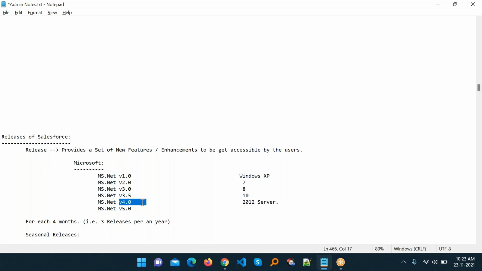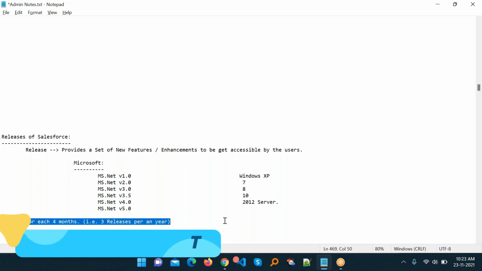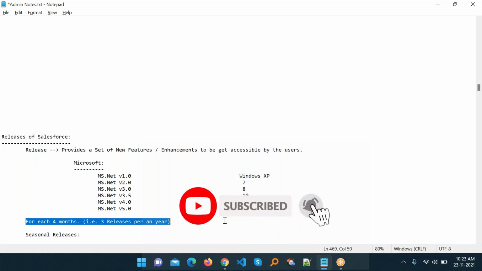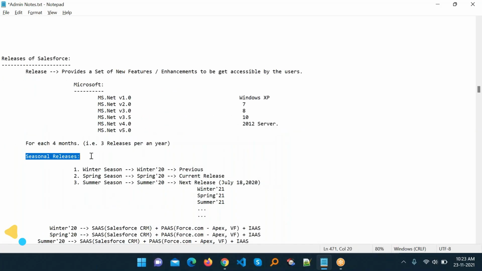And nowadays we can use version 6. Please keep in your mind, every 4 months, that is 3 releases per annum. Always remember this one. We have one release every 4 months, and per year you can see 3 releases. And here you can see seasonal releases.